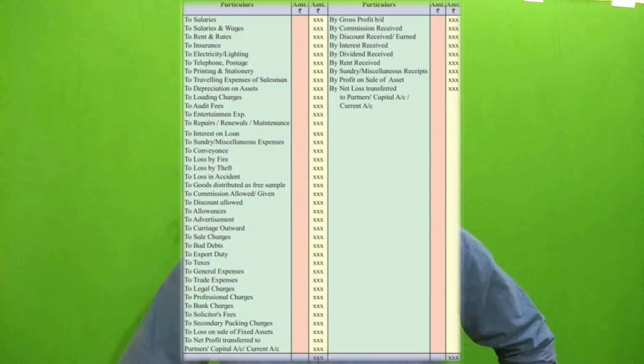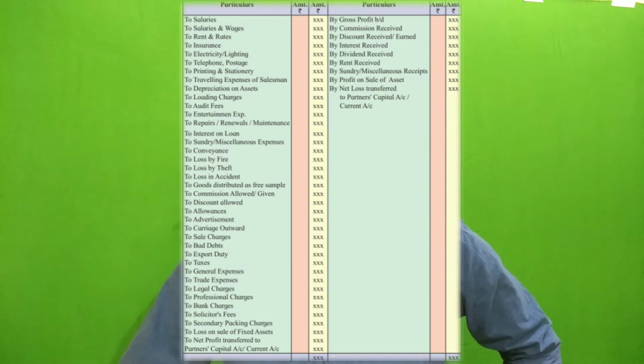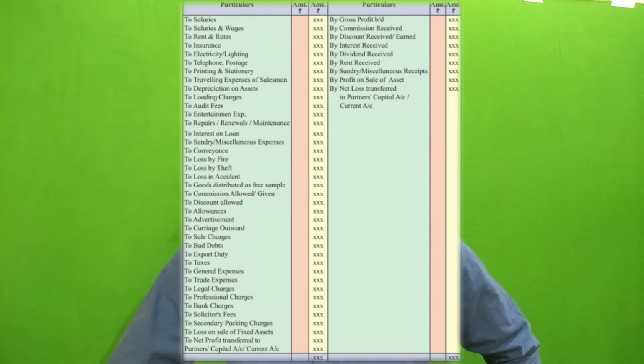Suppose the debit side of the P&L account is more, so we have a loss and that will be transferred to partners' capital account. One more instruction for you, students: you have to write this format in your notebook, page number 16 and 17.